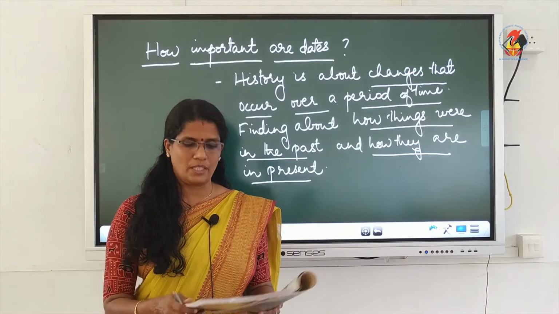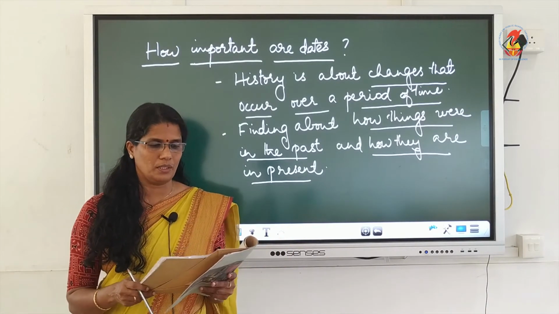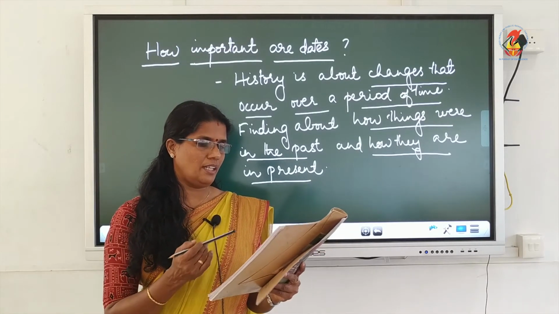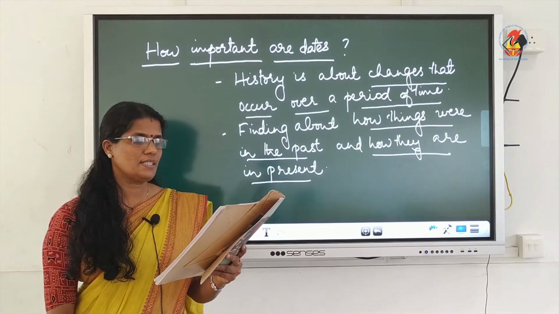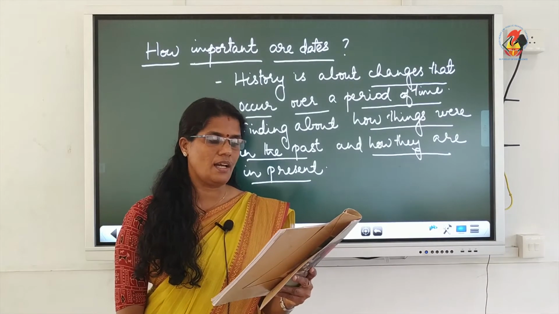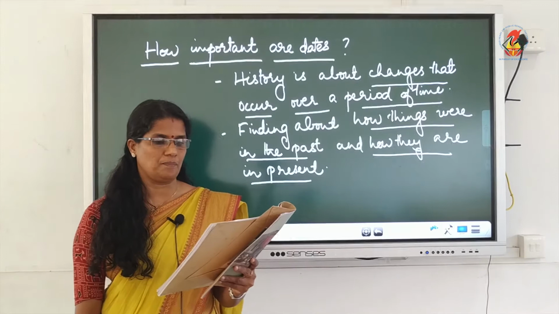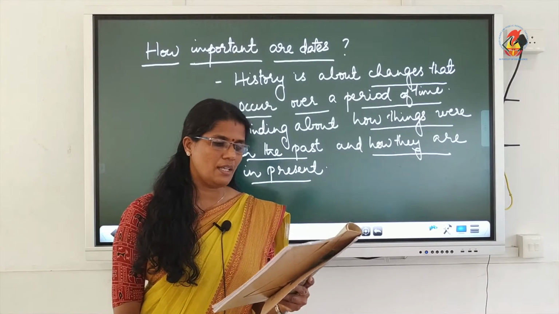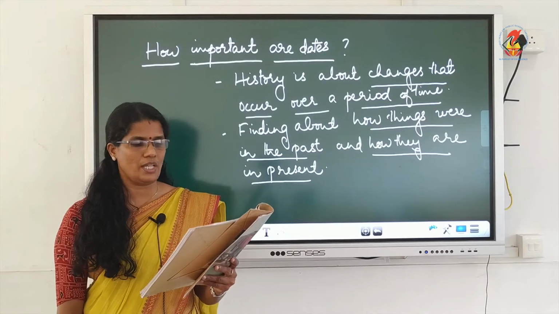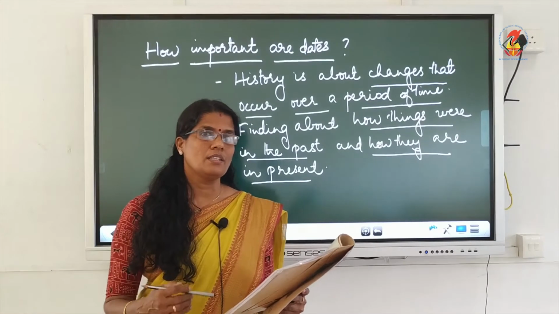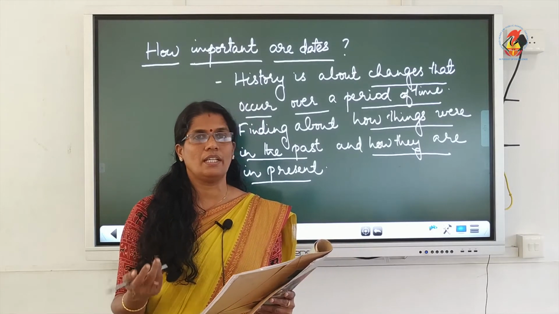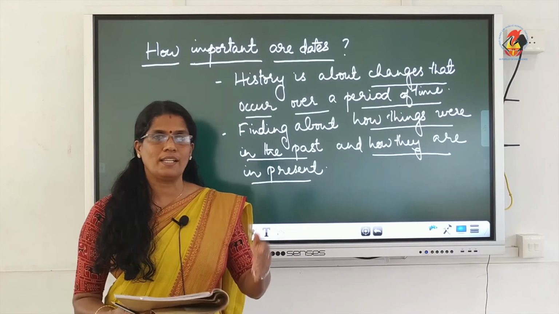So children, please take page number 1, how, when and where. First paragraph, you don't have to underline anything. Second paragraph, history is certainly about changes that occur over time. It is about finding out how things were in the past and how things have changed. So history is about things in the past as well as how things have been changed. So we study history about past as well as present.